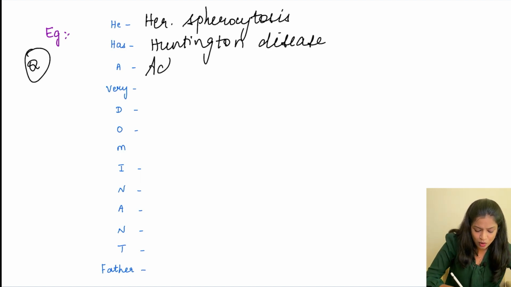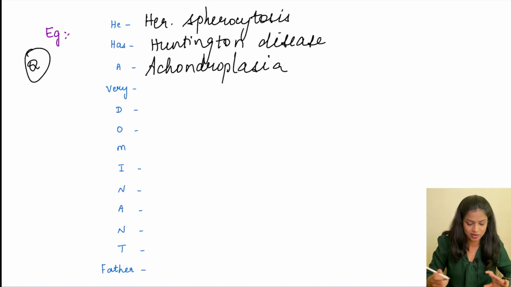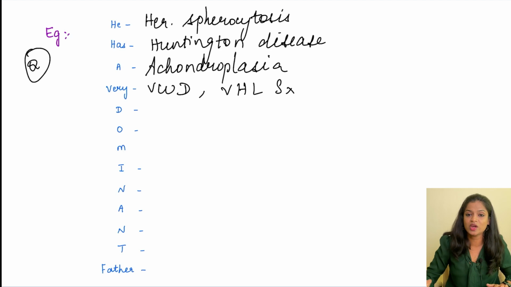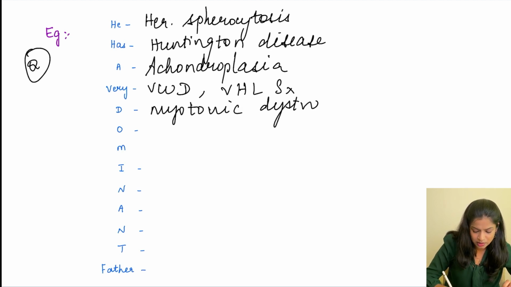Then A for achondroplasia, where the classical history given is patients of very short stature. Then V for von Willebrand disease and also von Hippel-Lindau syndrome, VHL syndrome. Then D for myotonic dystrophy.